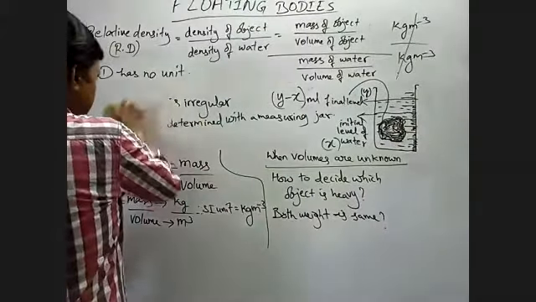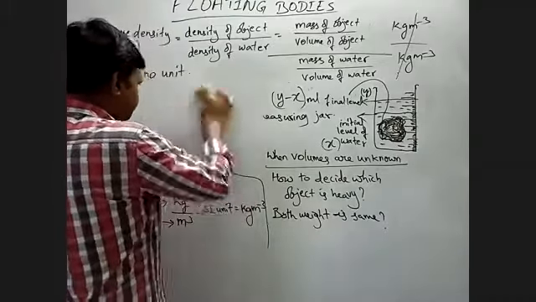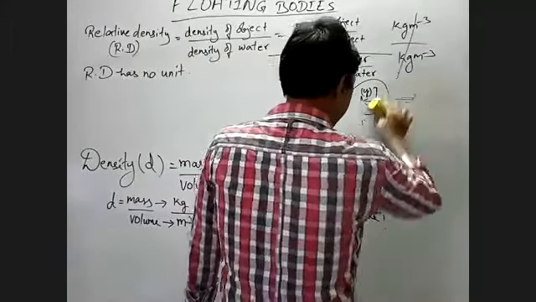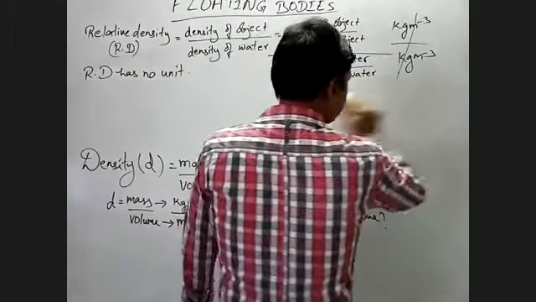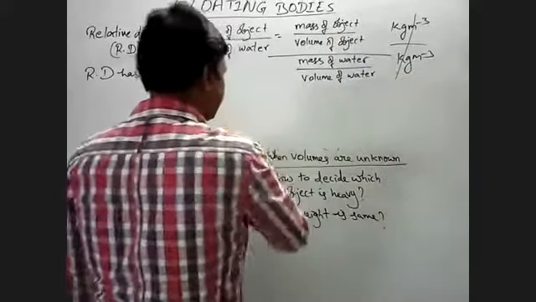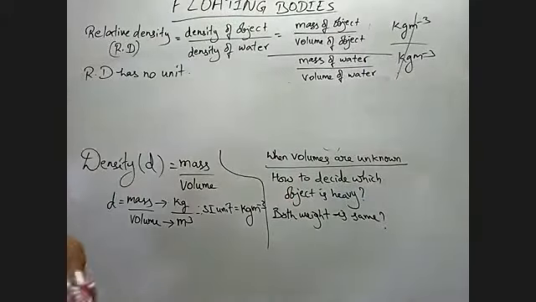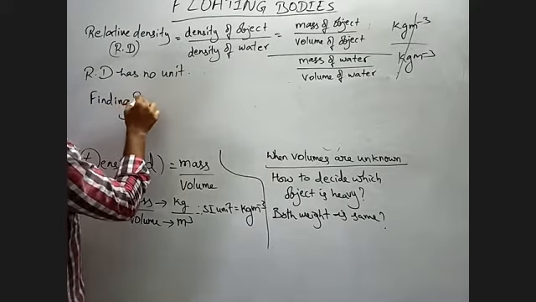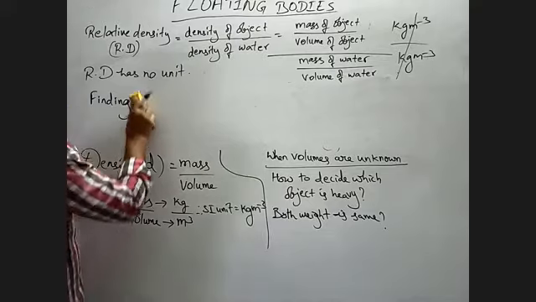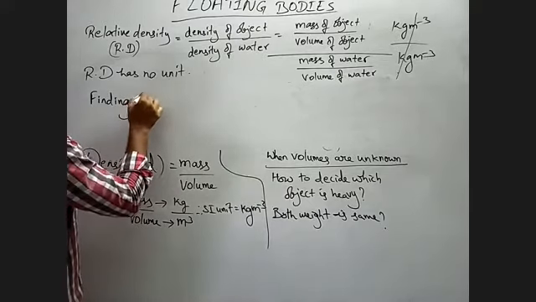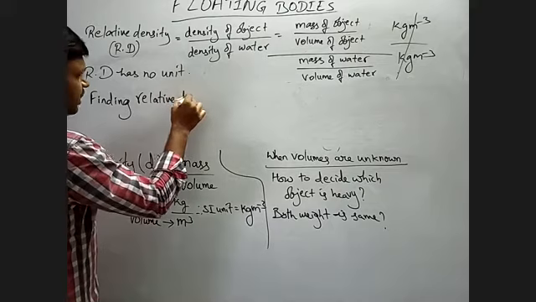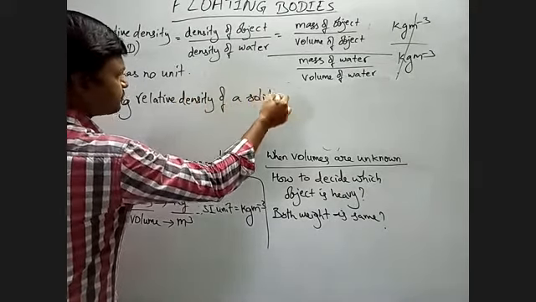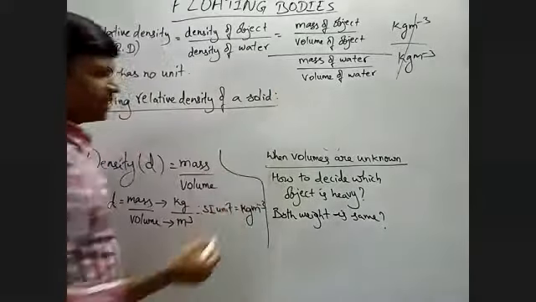That is, first we have to find the weight or volume of the substance. So for this, relative density: finding the relative density of a solid. This is our topic.